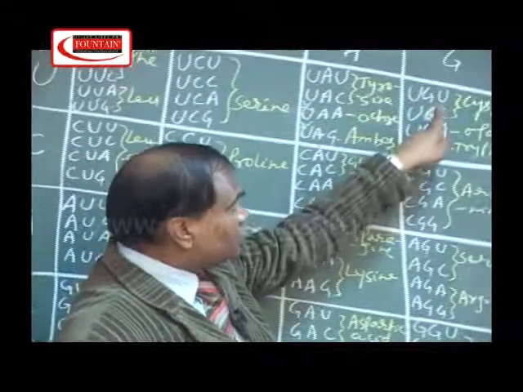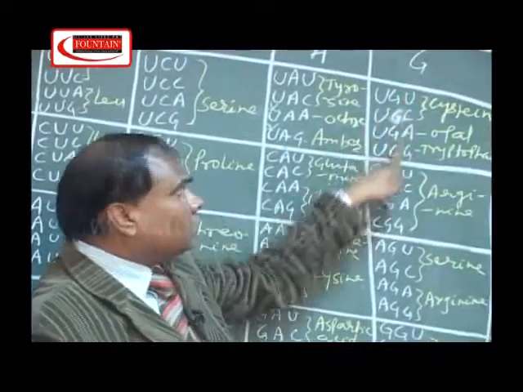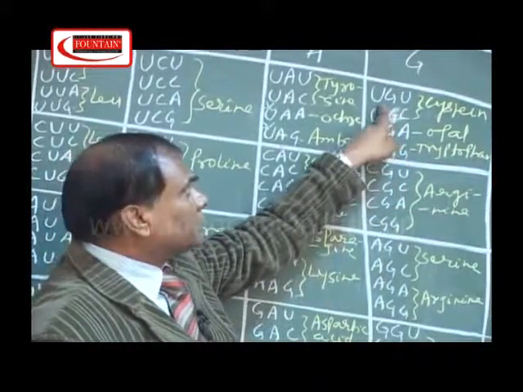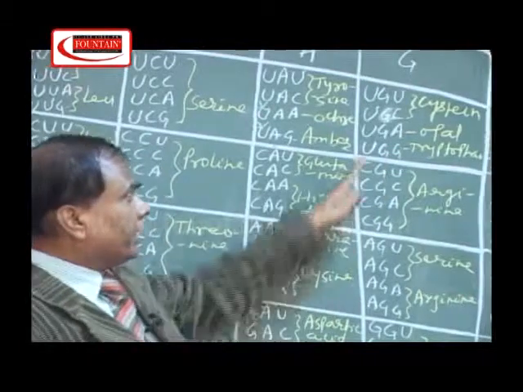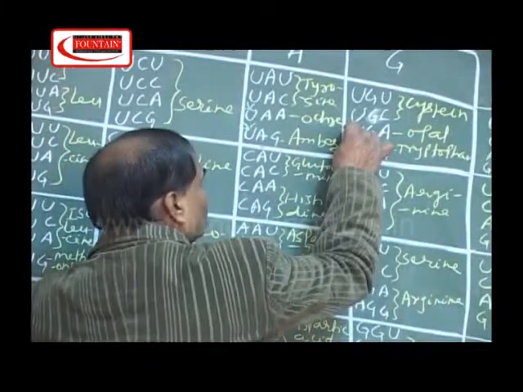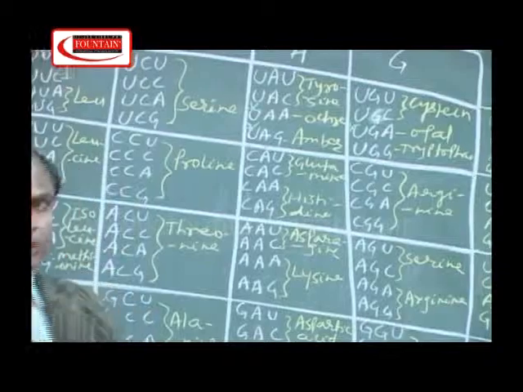In the last row, there are four codons. The first two codons, UGU and UGC, code for cysteine, whereas this one, UGA, is also a stop codon.